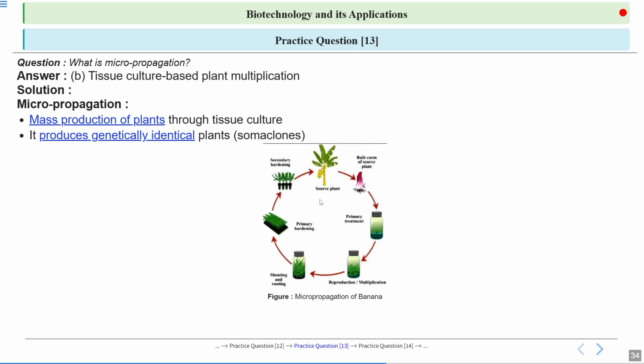So what they did, they have taken a source plant, and taken a small part, which is also called an explant. There's a bulb or corm of the source plant, then we did the primary treatment, then there will be reproduction and multiplication. First shooting will happen, then rooting and all those things, then there is primary hardening, then secondary hardening, and then again it will become the source plant, identical to the source plant. This is what we call micropropagation.